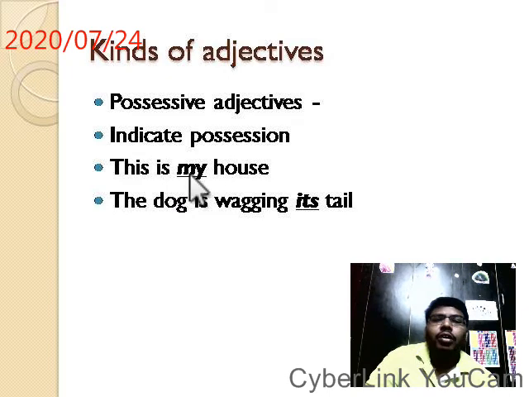If it is his house, the quality of the house changes. It is not mine anymore. So, possessive adjective. The dog is wagging its tail. If you have possession of something, you can say that.